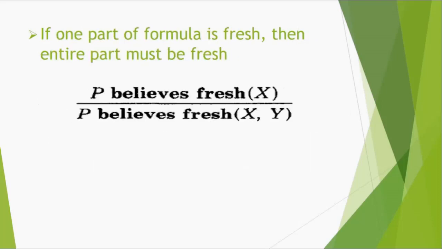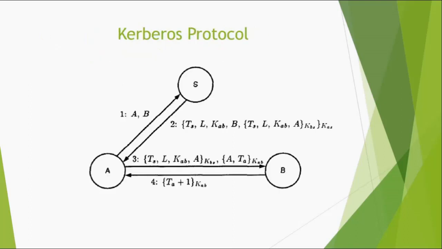If one part of a formula is fresh, then the entire formula must be fresh. If P believes fresh X, then he also believes fresh X and also Y. So I have the Kerberos protocol. Now I will discuss it.